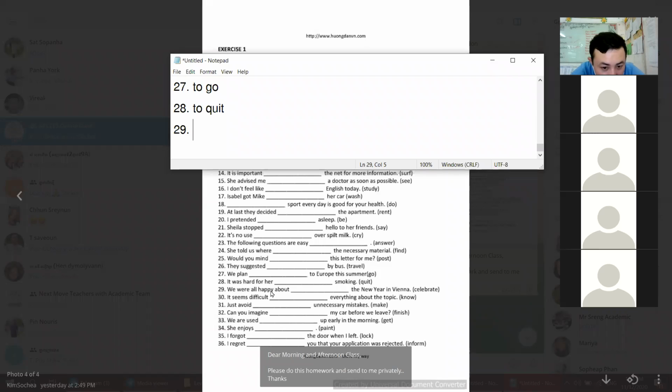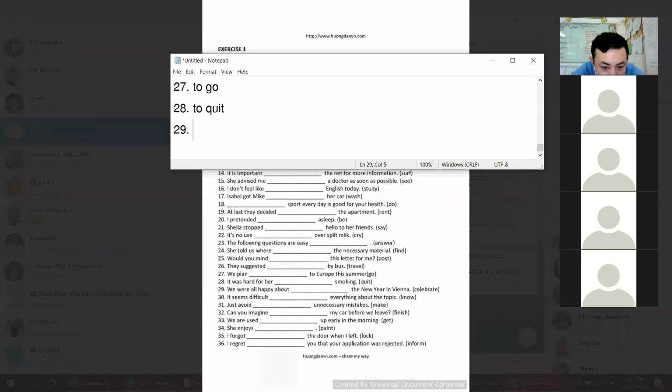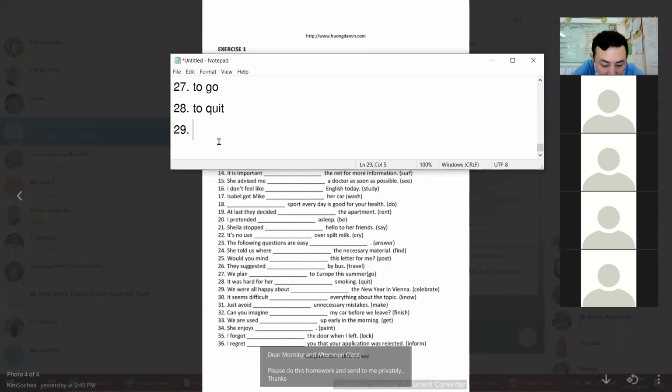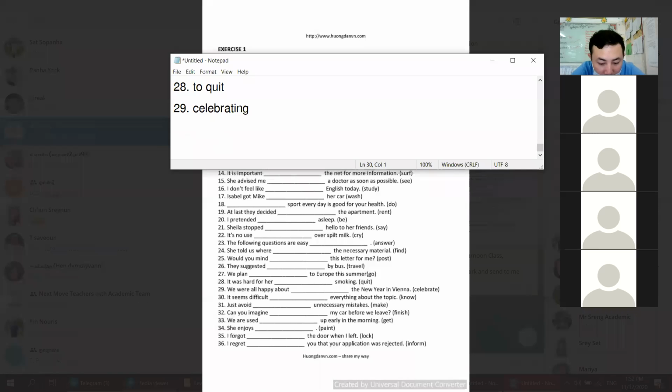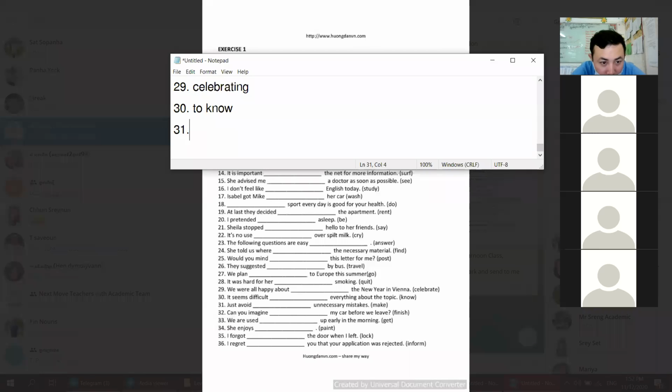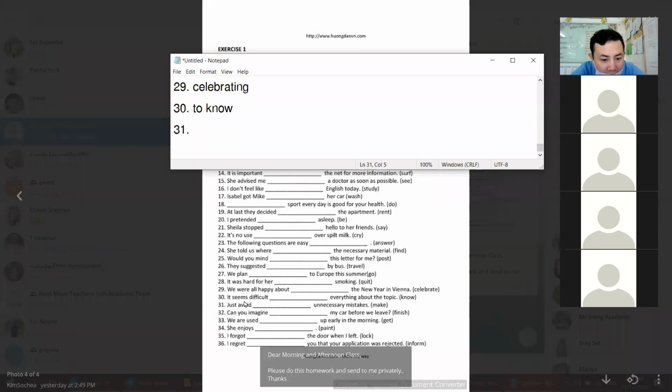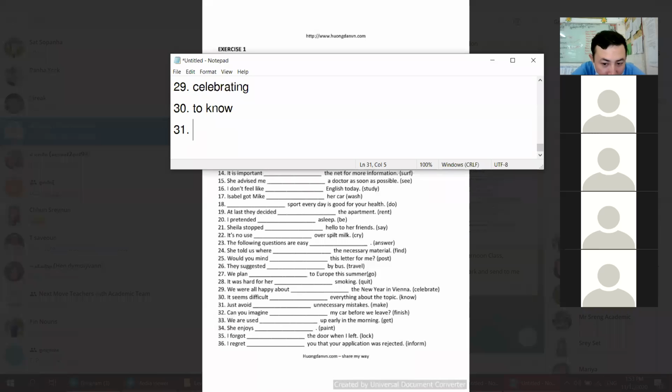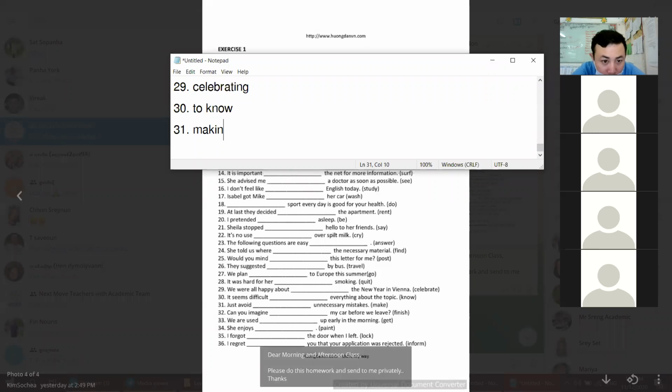29. We were all happy about. About is a preposition. So after a preposition, we need gerund. So celebrate becomes celebrating. 30. Difficult is an adjective. So after an adjective, we use to infinitive, to know. 31. Avoid. Avoid is the certain verb for gerund, right? So make becomes making.